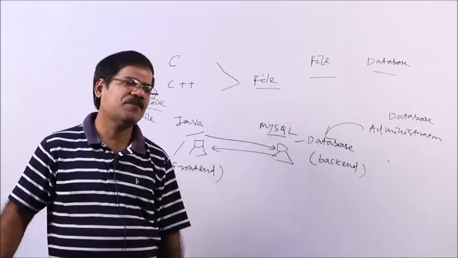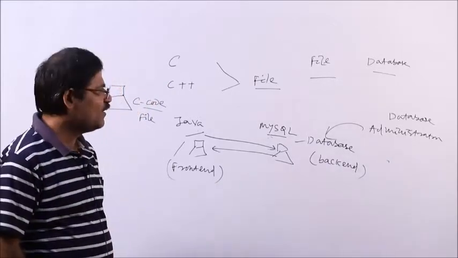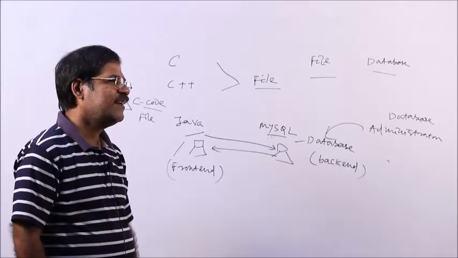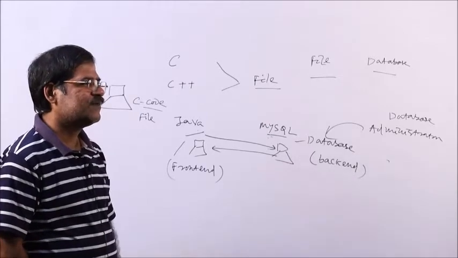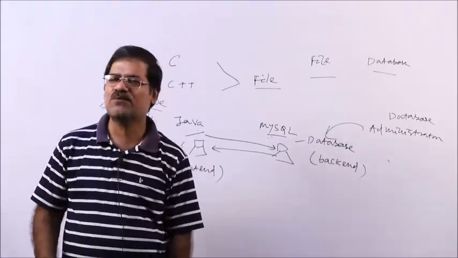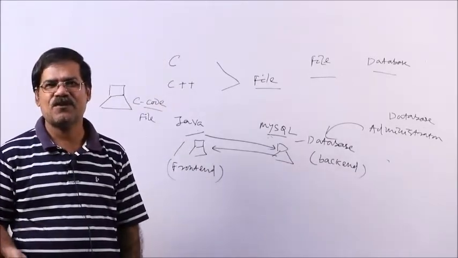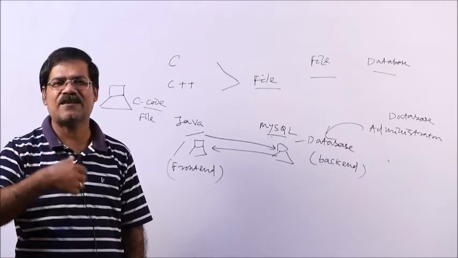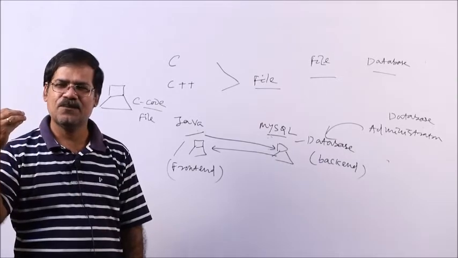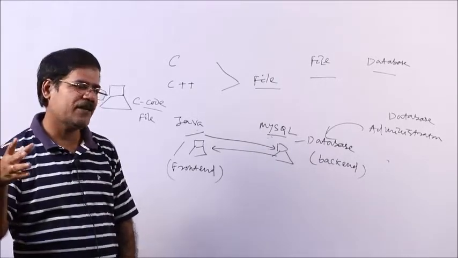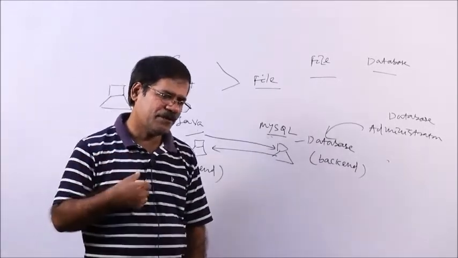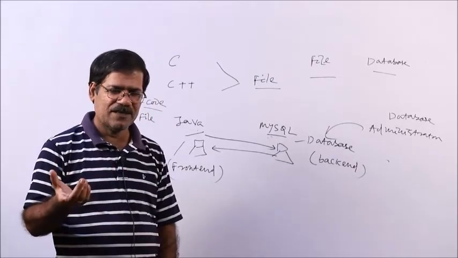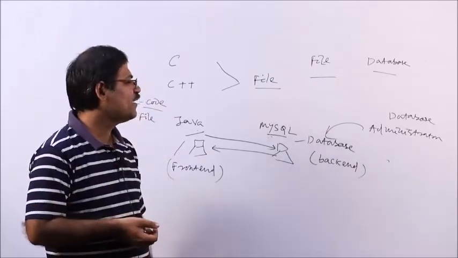Okay. So, these are the main important differences between the file oriented concept and the database oriented concept. And query processing is very fast. We provide the query and get back the response quickly from the database. Whether a person is available or not, I am a user, I provide the query, and immediately the server gives the response.